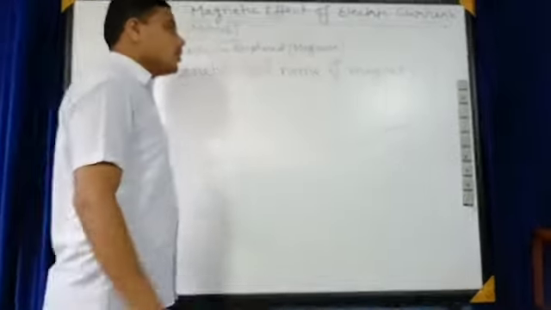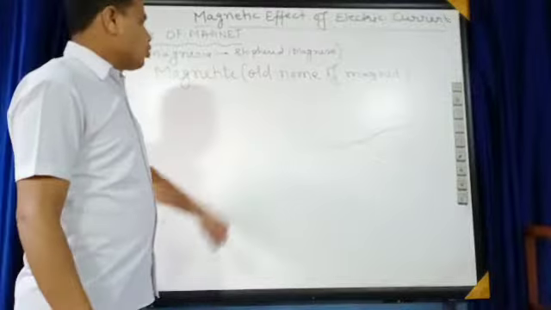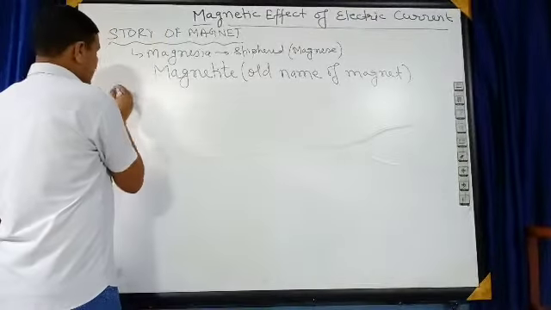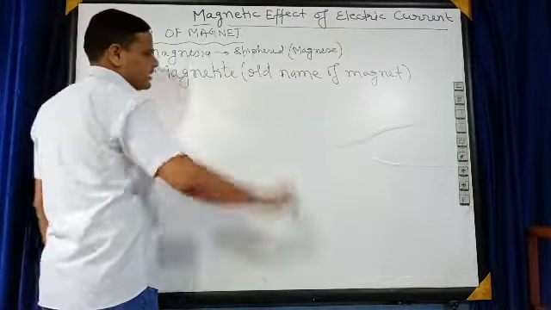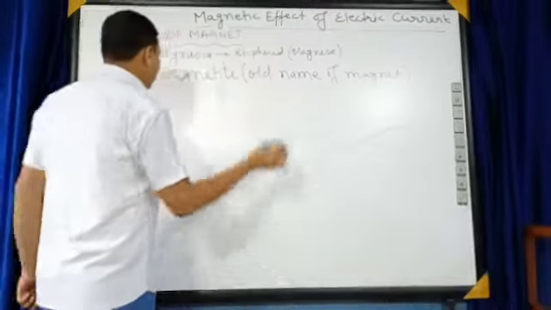Now, what are the magnetic materials? Which type of substance will this magnetite attract?